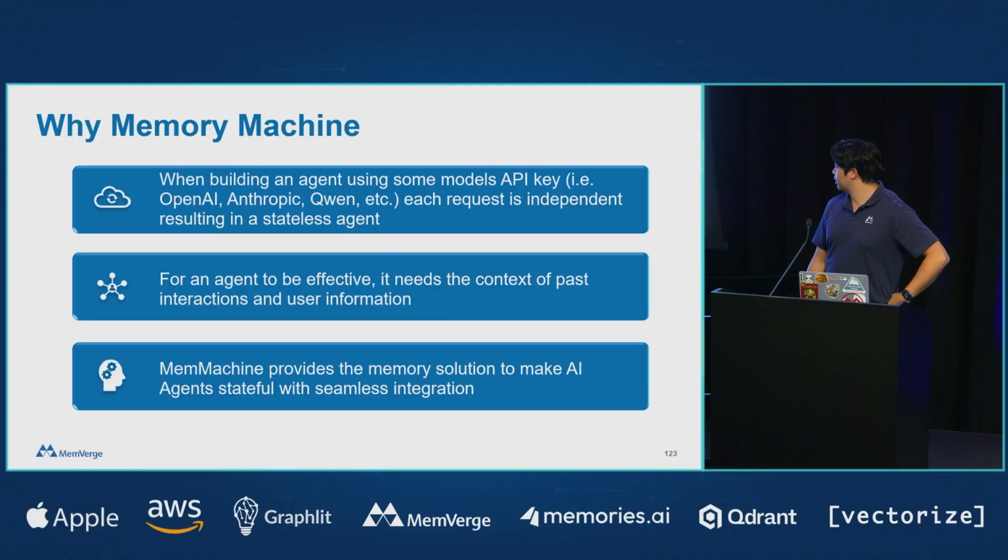So that's kind of where we started off, and then we found the need for actual agentic memory, right? 2025 was a big year for agents, and we think that'll only keep growing. So MemMachine provides a memory solution for that. And we do this in kind of two parts that I'll go over later.